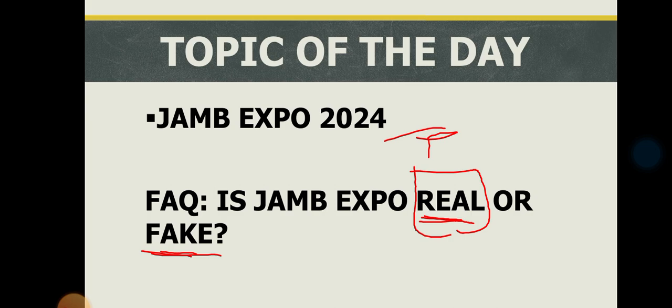Jamb shovels the options and the questions. They shuffle the questions. They also shuffle the answer options, so that you don't have time to be asking your neighbor, wait till you press number 2, wait till you press number 3, which option do you choose in number 3 or number 4, and all of that. You don't have that time.